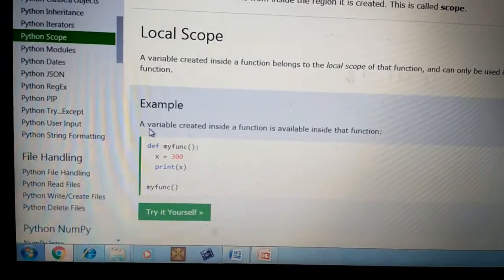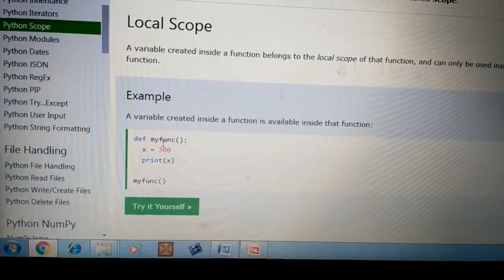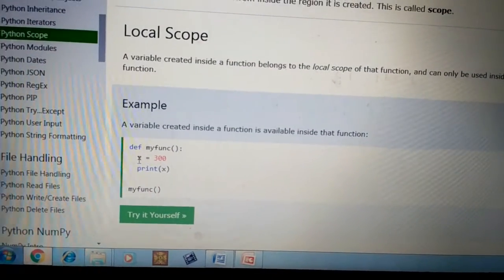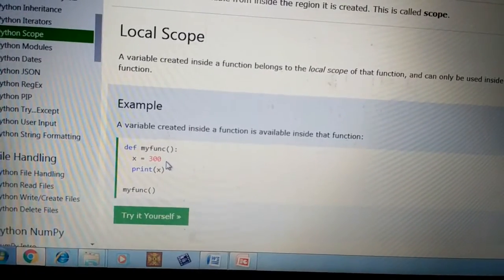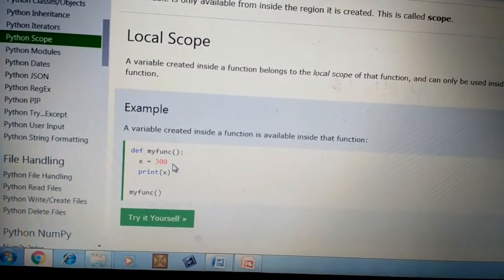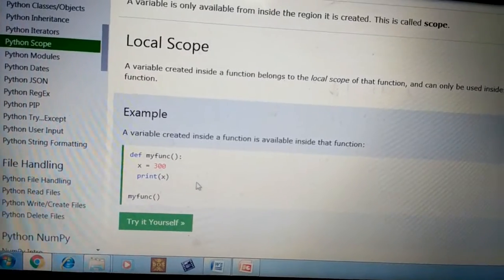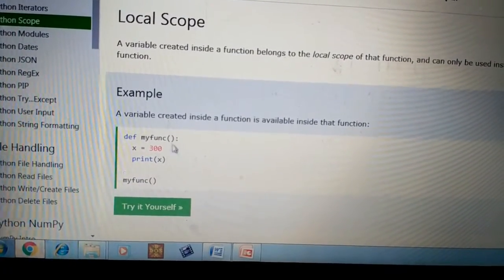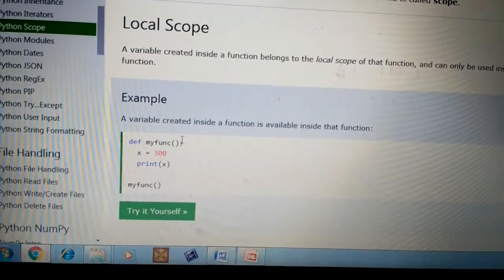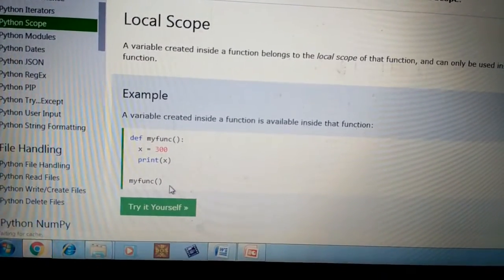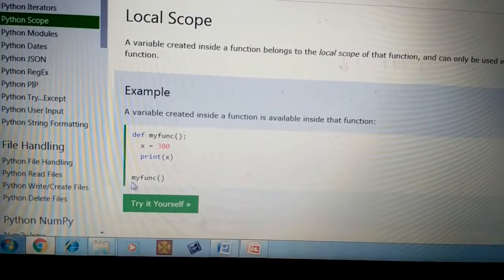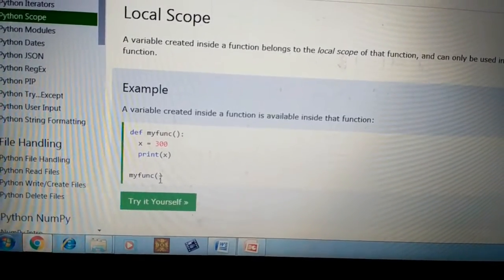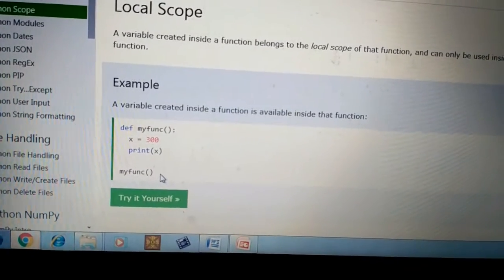See here, I am writing def, my function is the function name. In that function I am creating one variable x with the value x equals 300. Then I print that variable, print x. So this is my sub function in my program. Then I am calling this sub function in the main function. This statement is a main function statement.